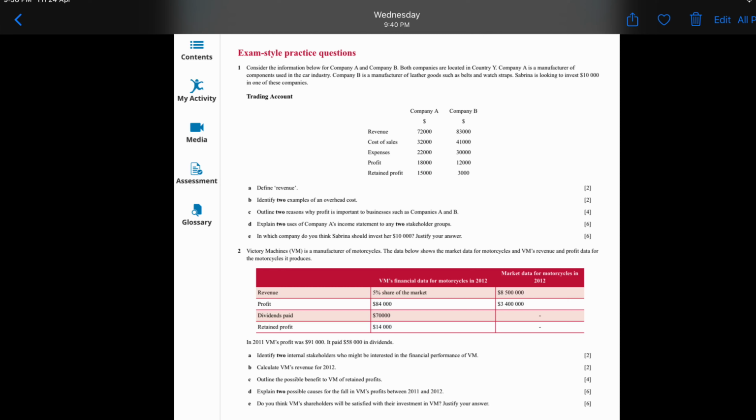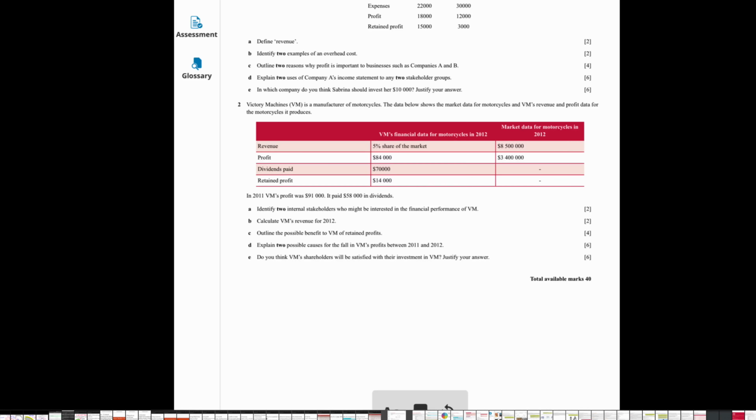Okay, let's look at the statement. In 2011, VM's profit was $91,000. It paid $58,000 in dividends. Let's look at question 2A. Identify two internal stakeholders who might be interested in the financial performance of VM. The answer could be managers and employees. Managers and employees would be the best answer.